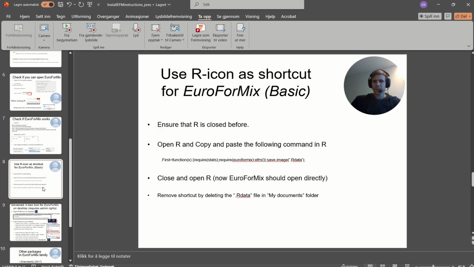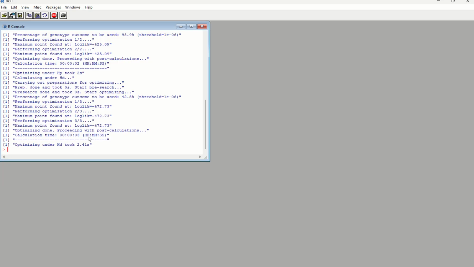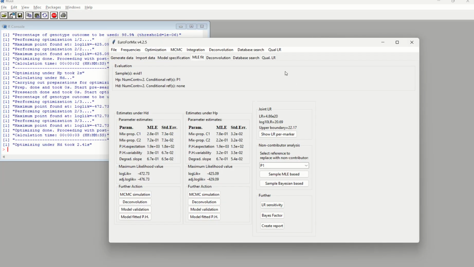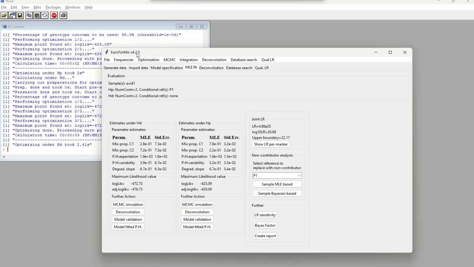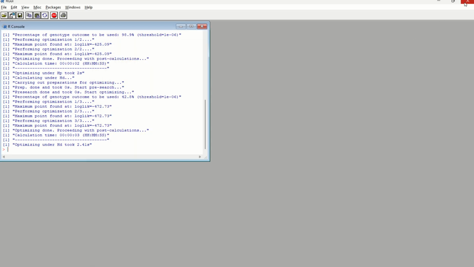Okay, so now EuroForMix is opened by running the library EFM command. But let's say I want to always open EuroForMix directly.